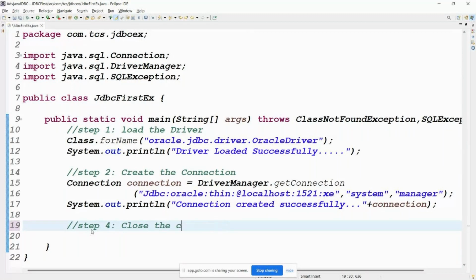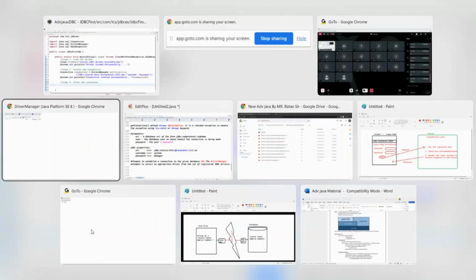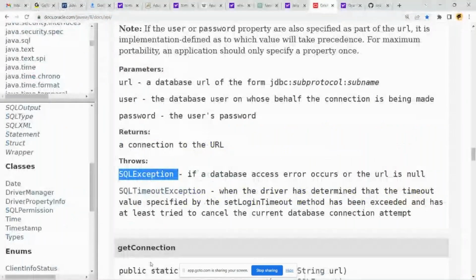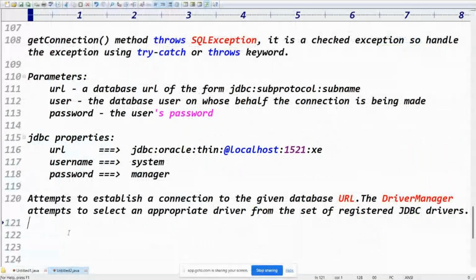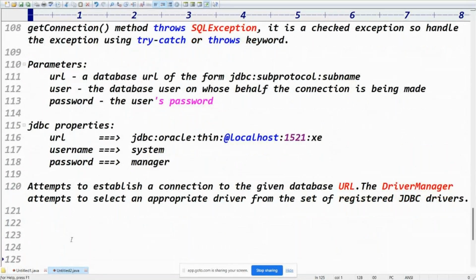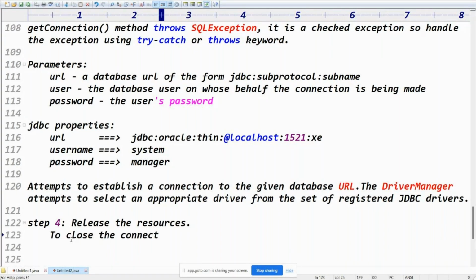Very good. Close the resources. Just to close the resources, you can go for the close method. Connection.close, right? To close the connection, use the close method. Guys, to close the connection, what step number? Step 4. Release the resources. To close the connection, use which method? Use the close method, right?